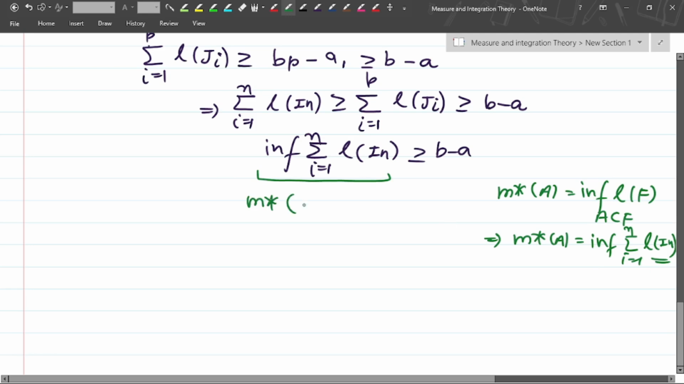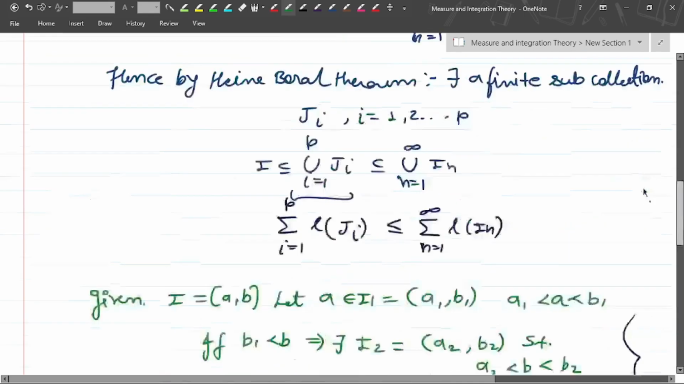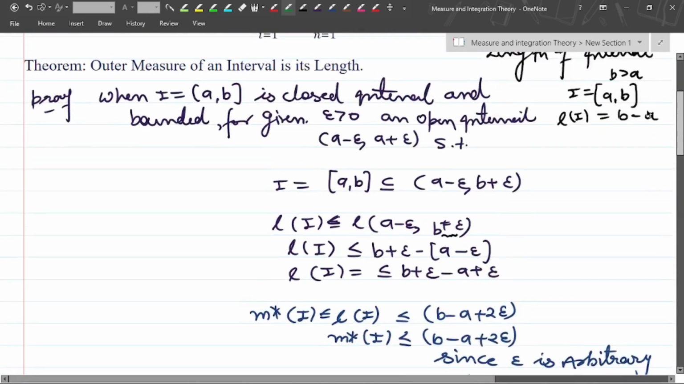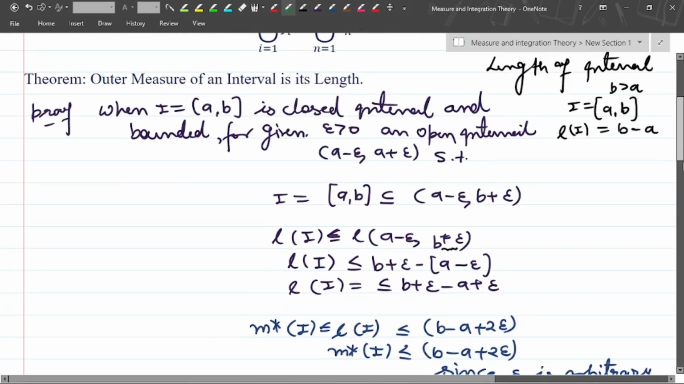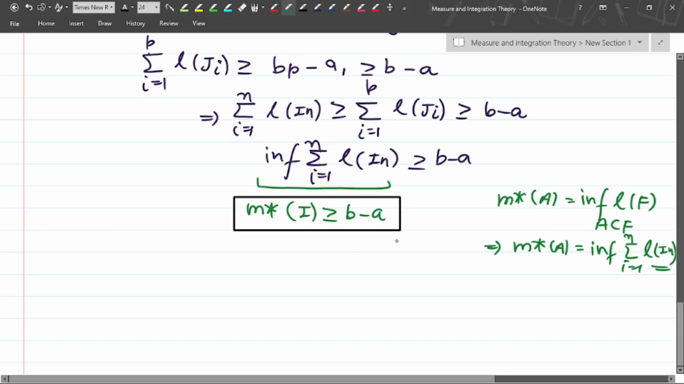So the outer measure of an interval I is greater than or equal to B minus A; that is what our theorem proved here. We were proving that the outer measure of an interval is its length. It is all about the length of the interval, nothing but the length of the interval. Now we can take case number 2.